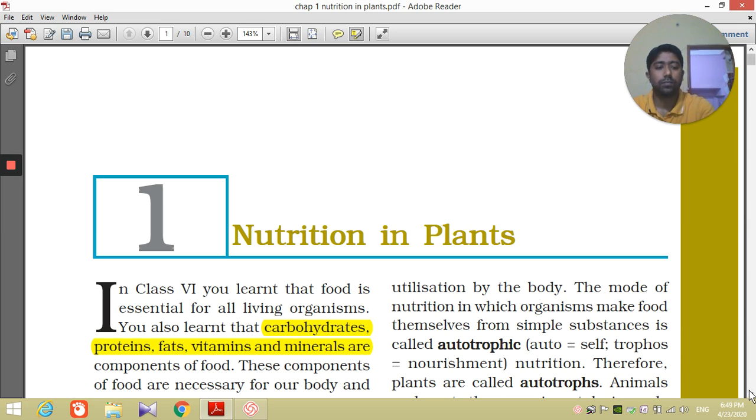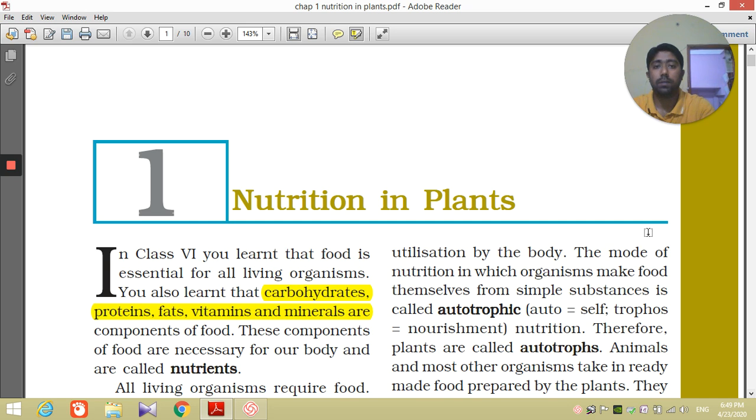These components of food are necessary for building our body as well as protecting our body from diseases. These necessary components are known as nutrients.